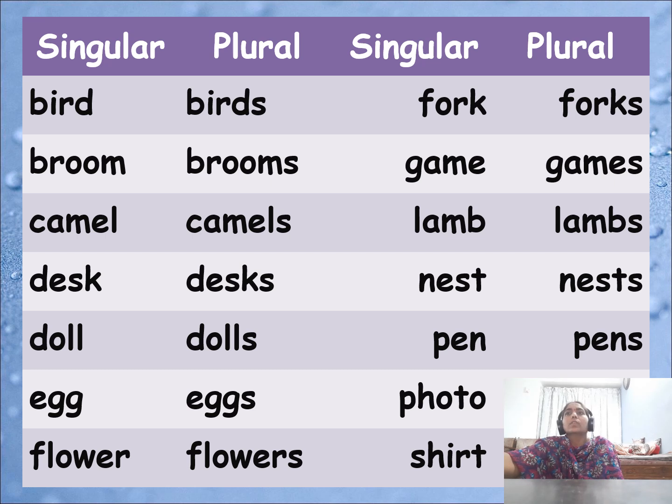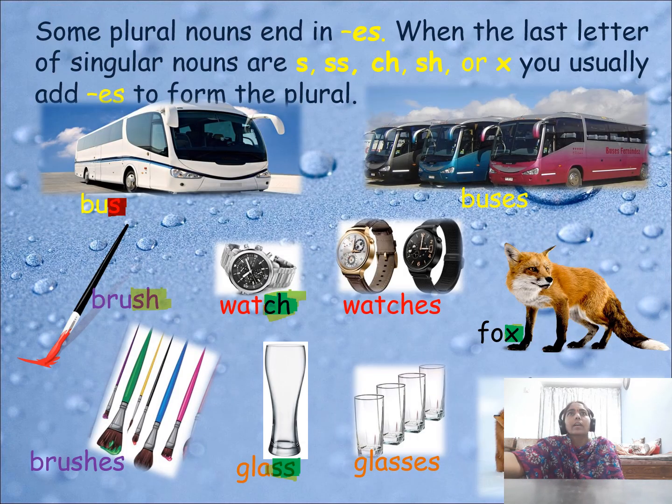Good. So you have to read all these words. Photo, photos, shirts, sets. My picture is there. You cannot see these, but that's why I read it. Now here, some plural nouns end in es when the last letter of the singular noun is... see, look at my hand here.